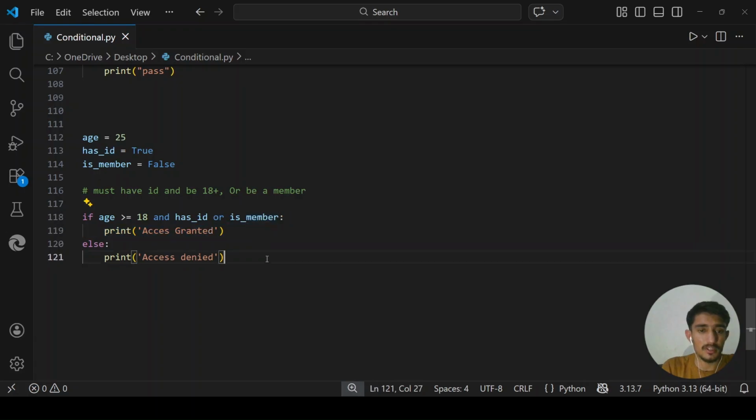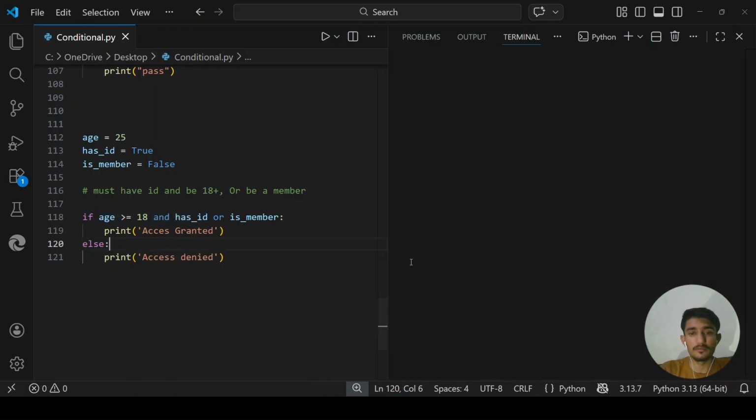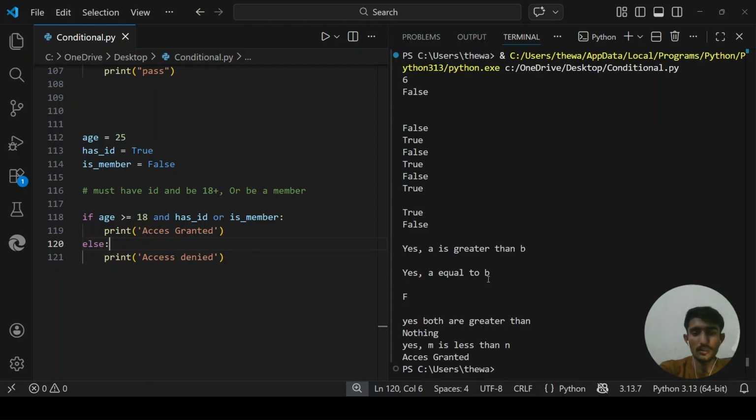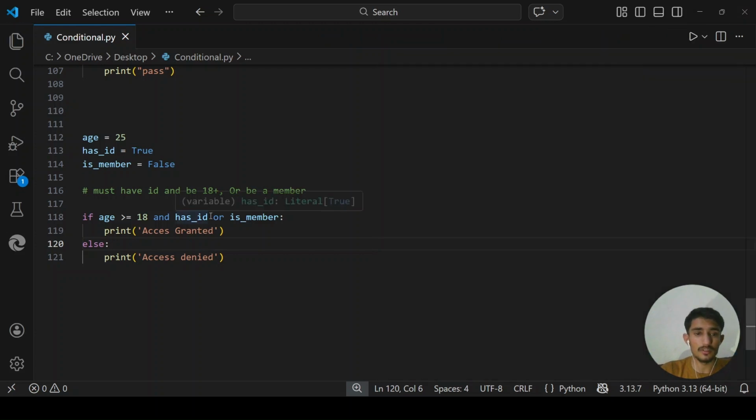So brackets are necessary in order to clarify which operator I'm using based on conditions. Even if I run it, it is correct. Access granted. Here you can see, but it is better to give this whole line a bracket.